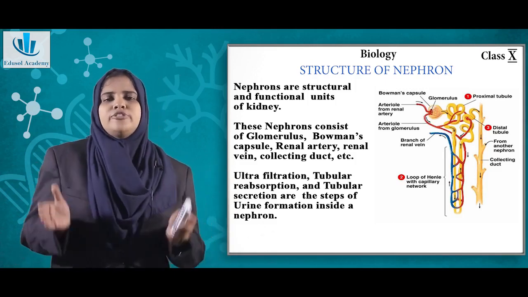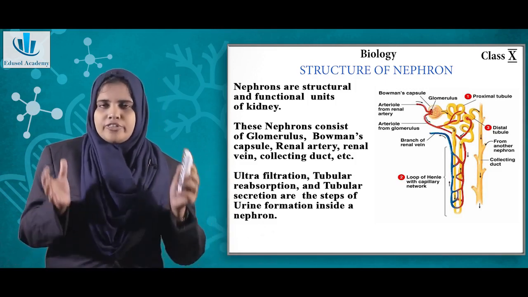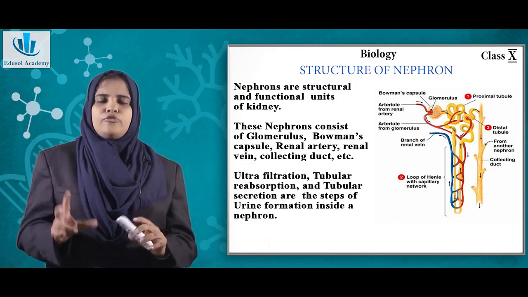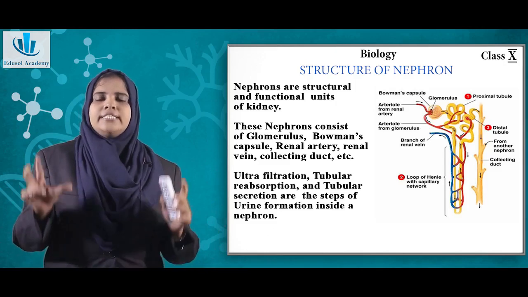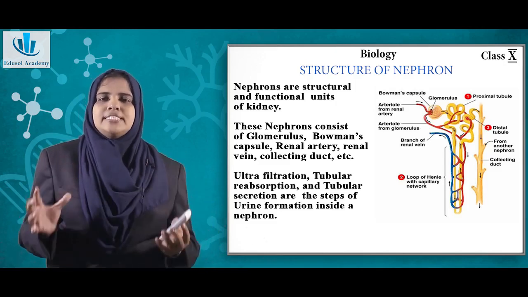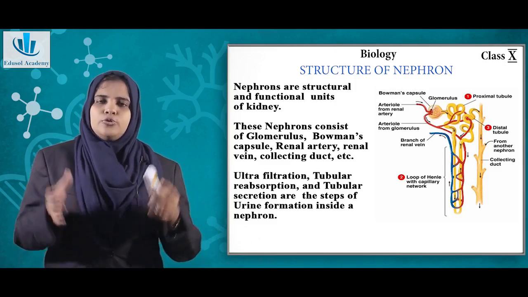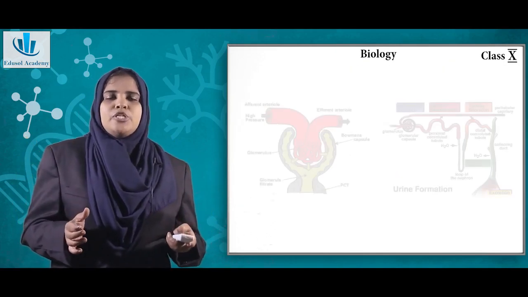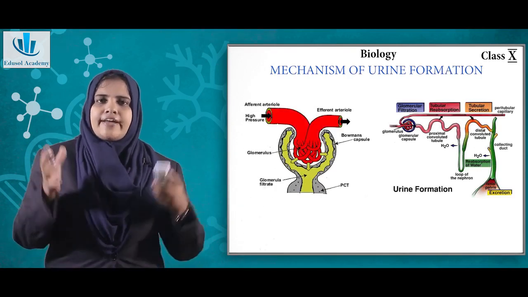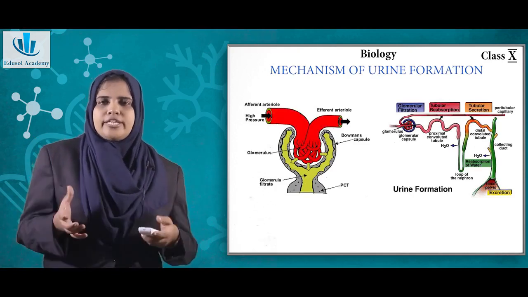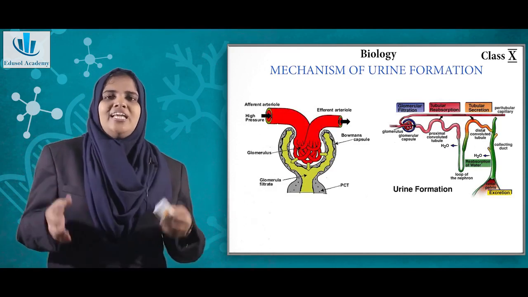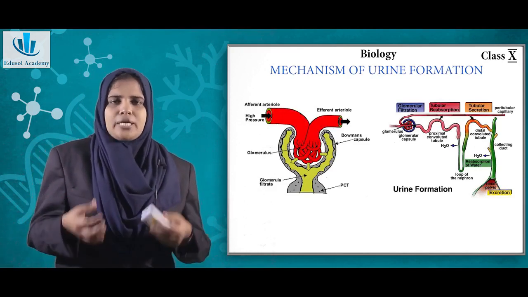Now if we take a cross section of the fundamental unit called nephron, it consists of mainly two parts, that is the Bowman's capsule and also the tubular part of the nephron. In the picture we can see that there are arteries coming to the kidneys. These kidneys eliminate the nitrogenous waste.